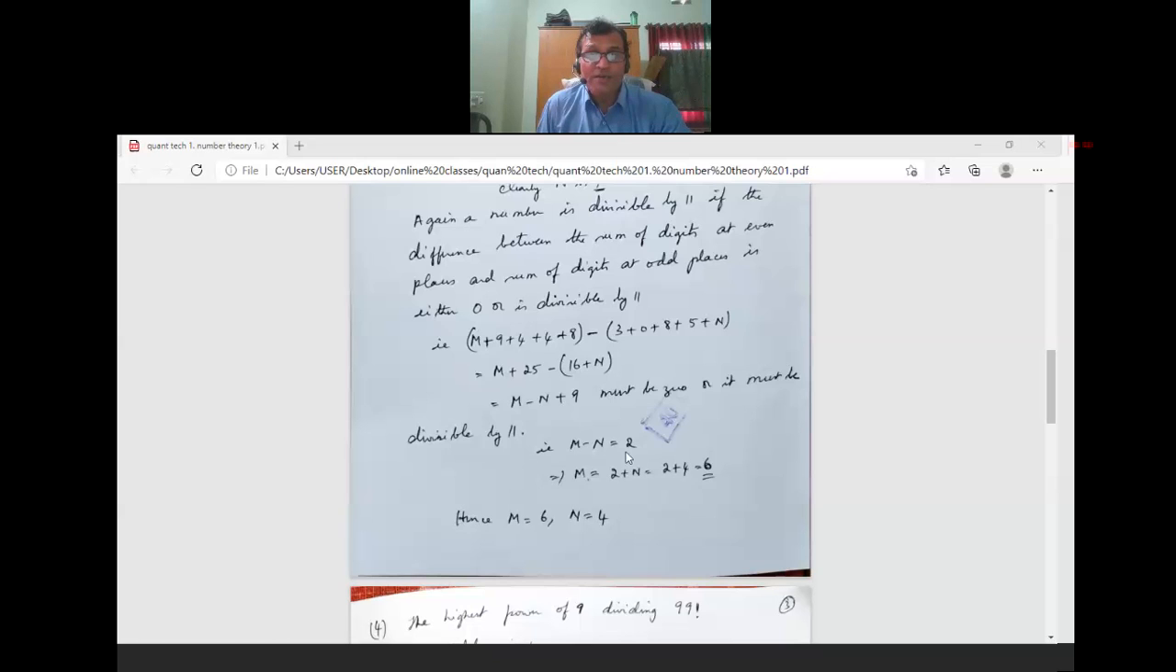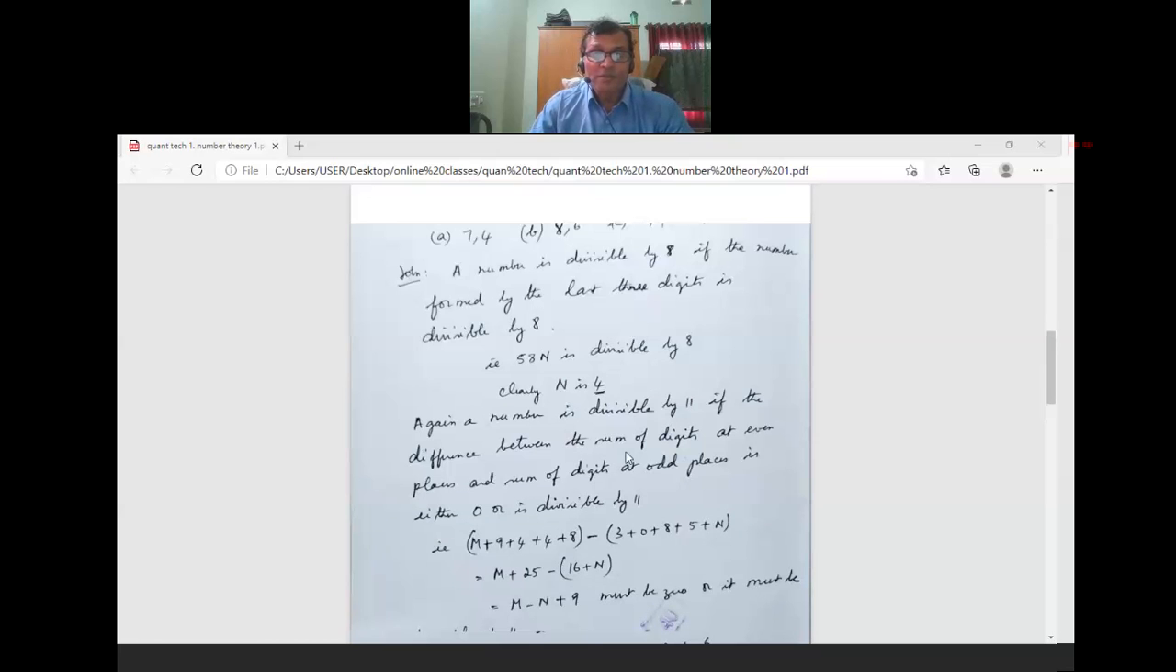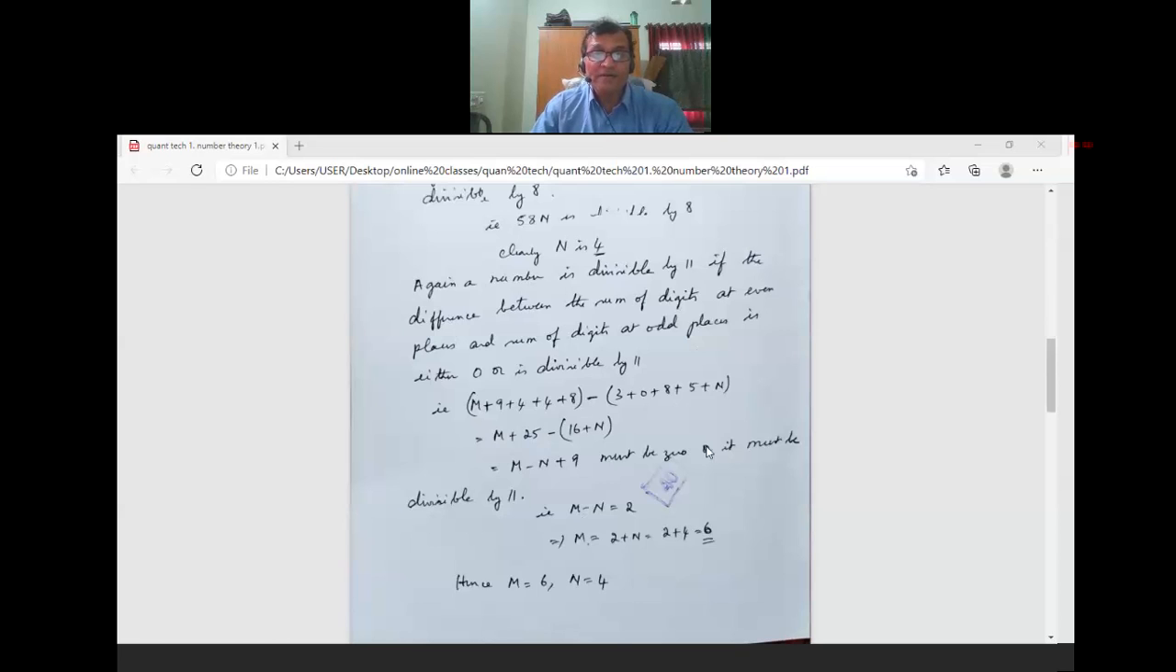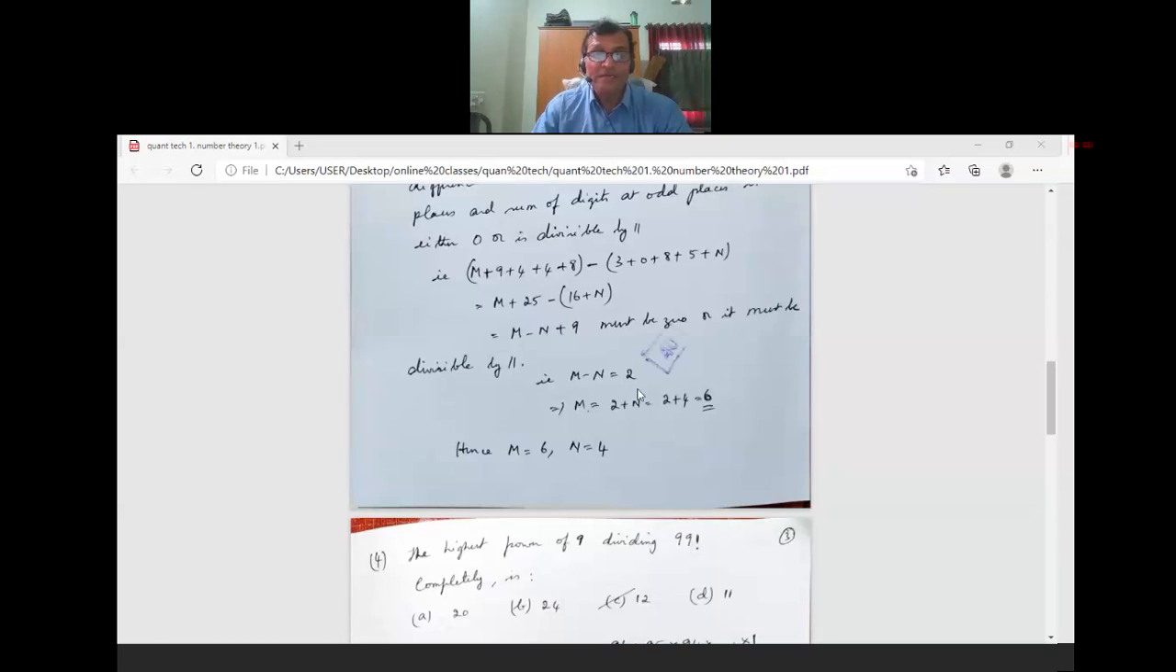See here it is given, m and n are single digit terms. So m minus n is equal to 2. Why? Can you say why? Because if it is 0, then m minus n plus 9 is 0, that is m minus n is minus 9, and that is not possible.